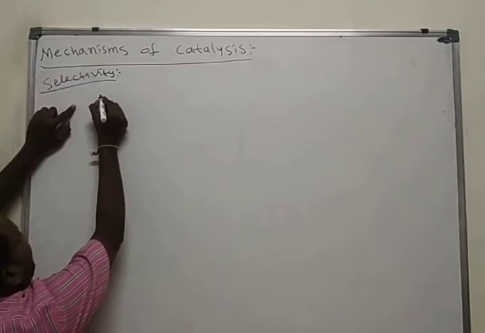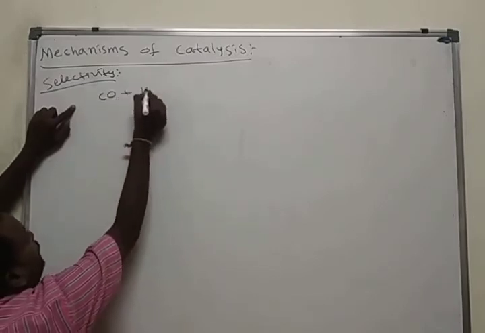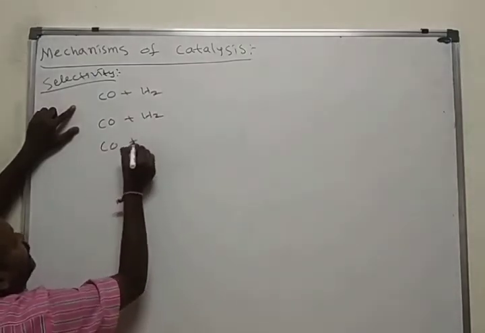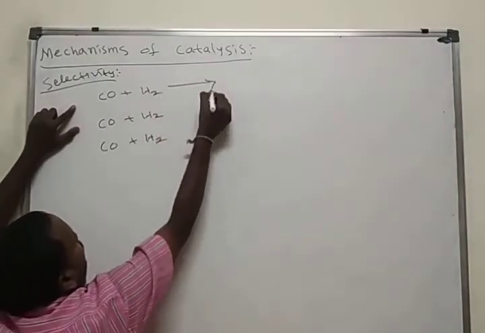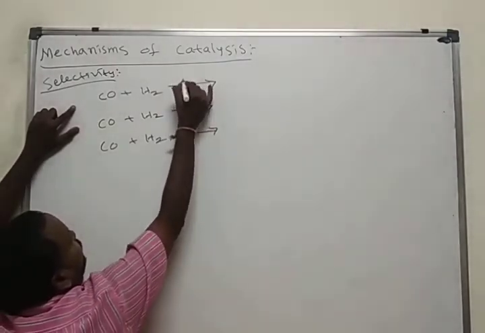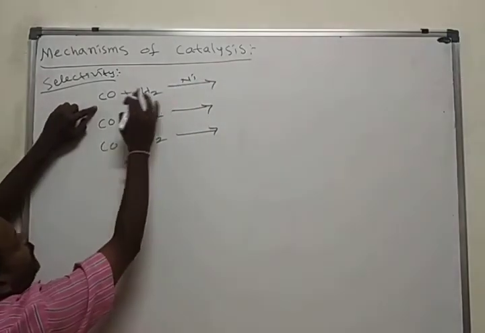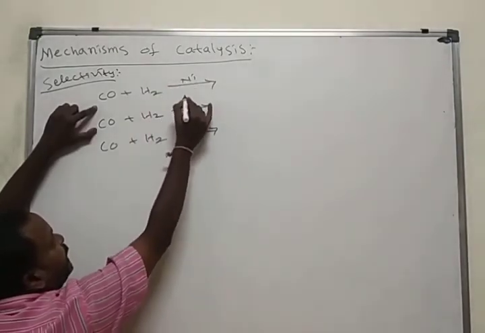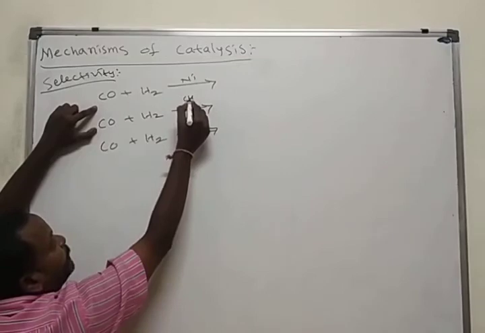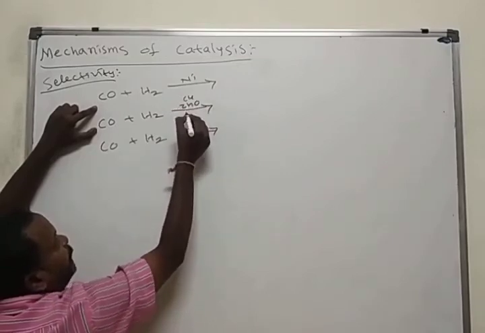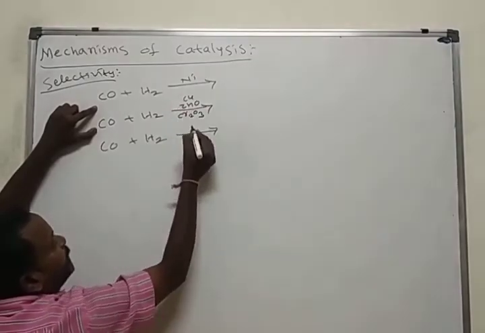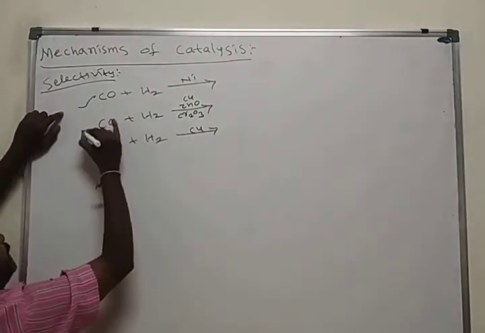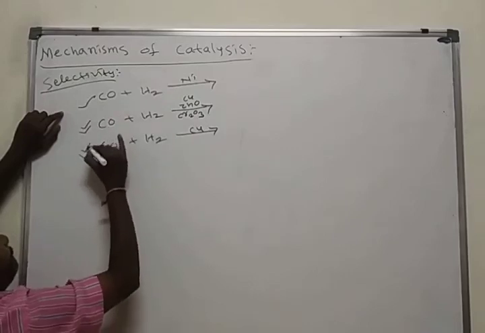Here I am taking only one reagent, but the catalyst is different. Here I am using nickel. Carbon monoxide reacts with hydrogen in the presence of nickel. Carbon monoxide reacts with hydrogen in the presence of copper, zinc oxide, chromium trioxide. Carbon monoxide reacts with hydrogen in the presence of copper.